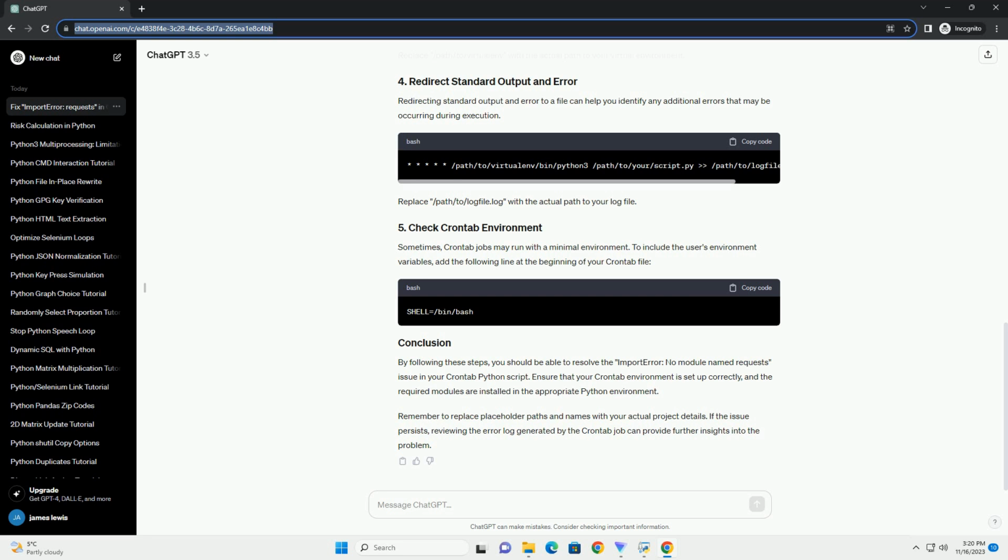By following these steps, you should be able to resolve the ImportError No module named requests issue in your Crontab Python script. Ensure that your Crontab environment is set up correctly, and the required modules are installed in the appropriate Python environment. Remember to replace placeholder paths and names with your actual project details. If the issue persists, reviewing the error log generated by the Crontab job can provide further insights into the problem.